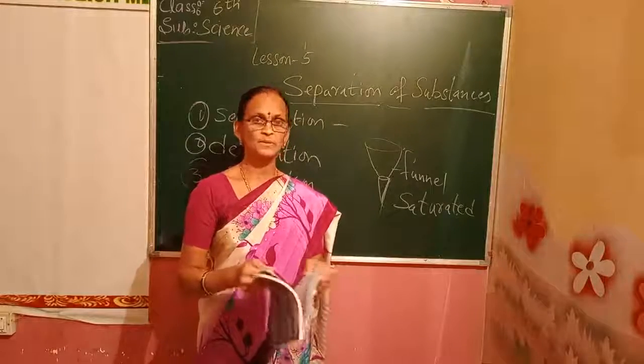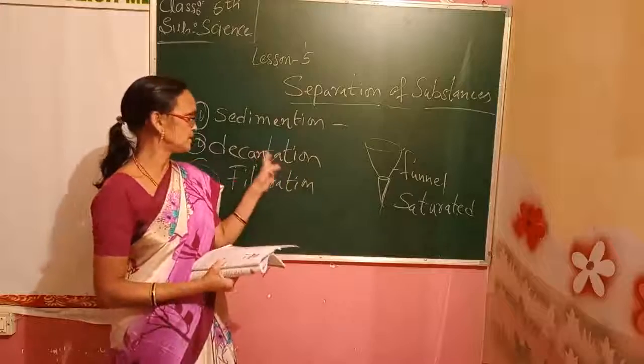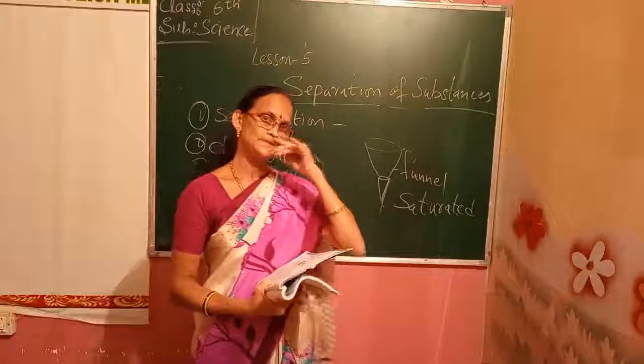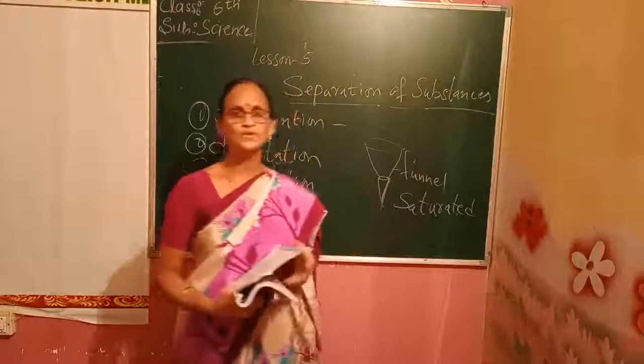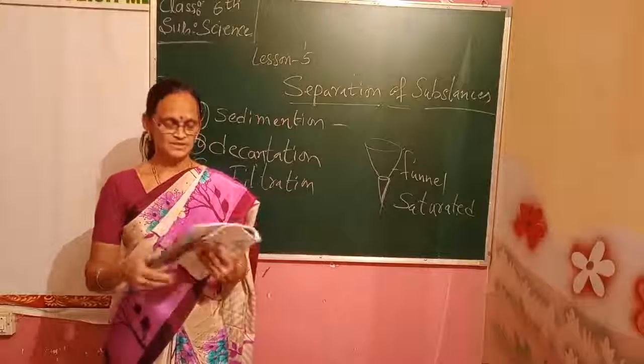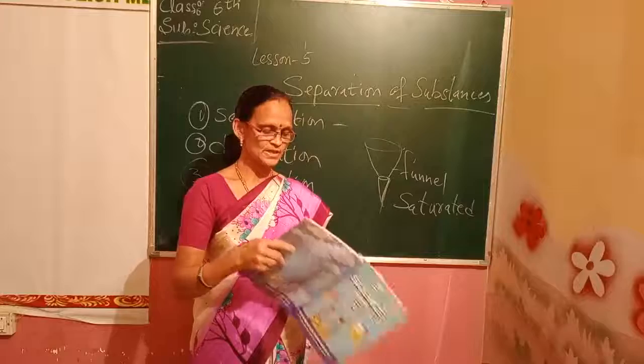These are the methods of separating solids. And the liquids are separated by filtration, sedimentation, decantation. And the gases, and some solids, we can separate by evaporation and condensation. So this is the lesson, children.